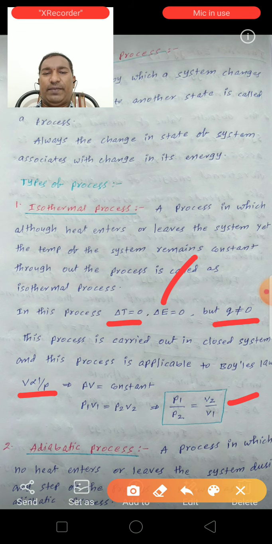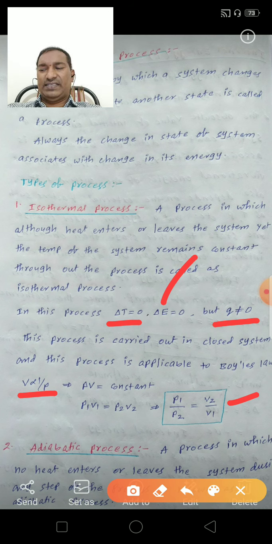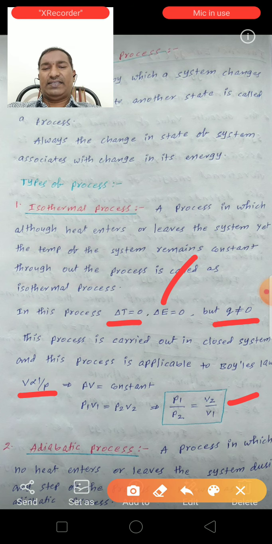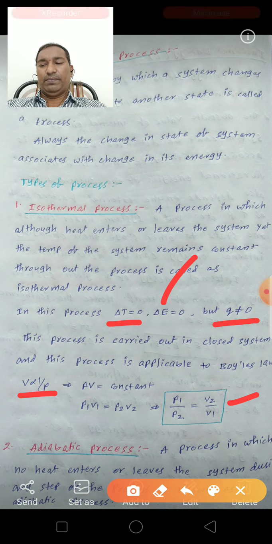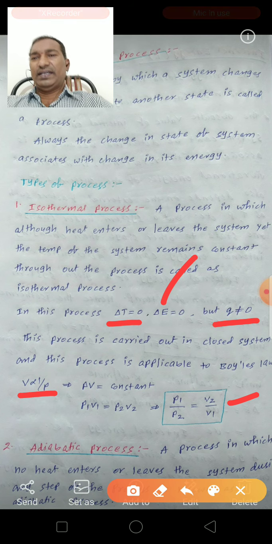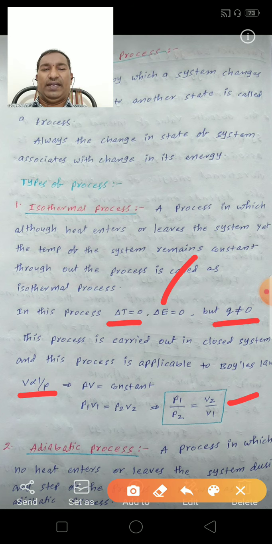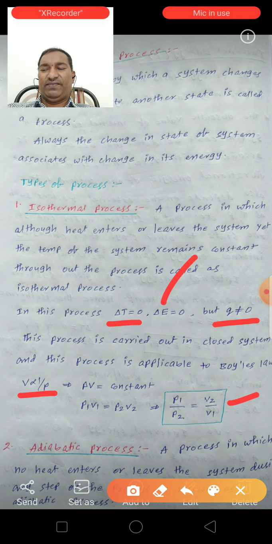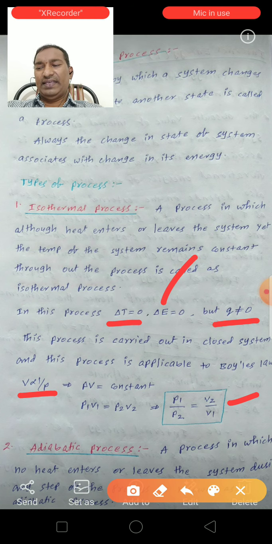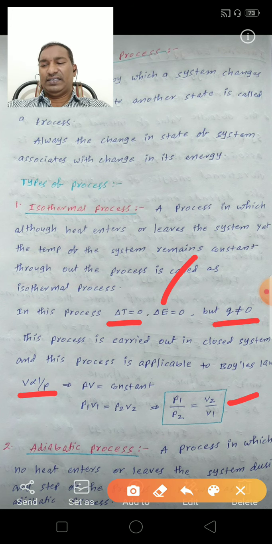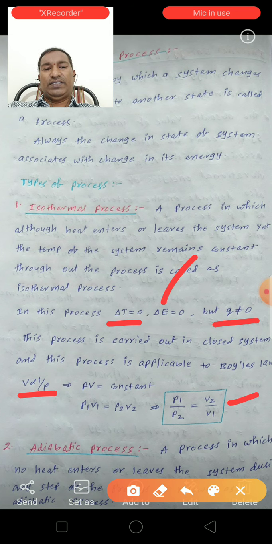Next is the adiabatic process. A process in which no heat enters or leaves the system during any step of the process is known as an adiabatic process. In an adiabatic process there is no exchange of heat between the system and surroundings.